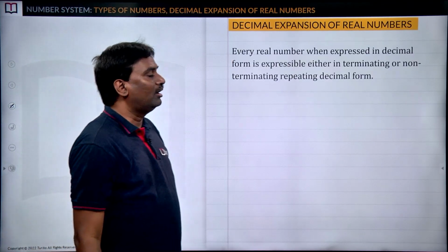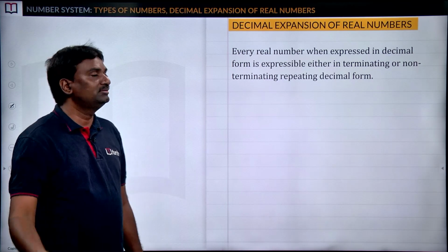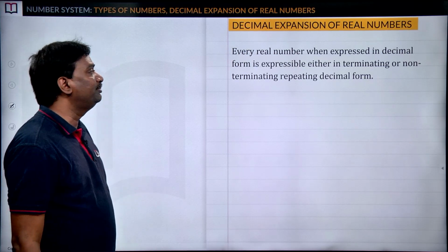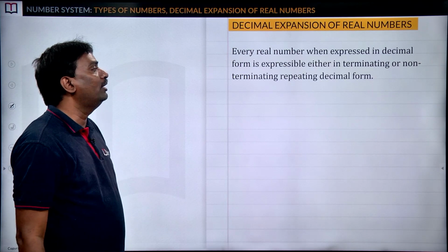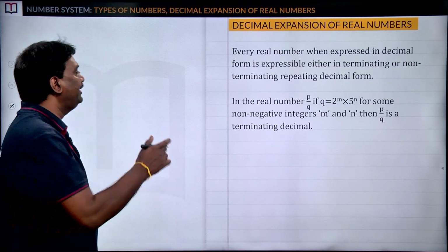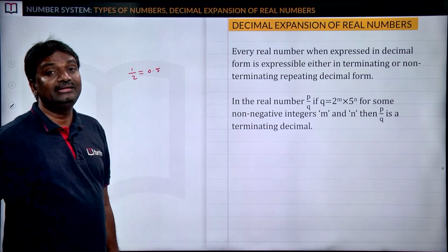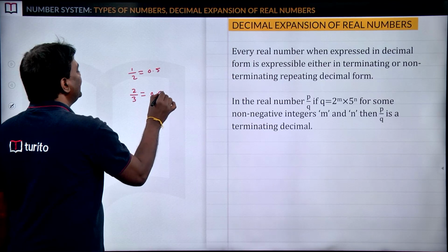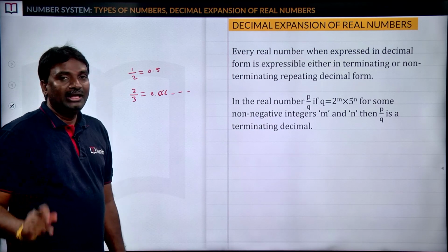Next, decimal expansion of real numbers. Decimal expansion means 0 point something or 1 point something like that. Every real number when expressed in decimal form is expressible either in terminating or non-terminating repeating decimal form. Just I told you, by dividing 1 by 2 we are getting 0.5, that is terminating. If we divide the numerator 2 by the denominator 3, we are getting 0.666, and so on. So this is clearly non-terminating.